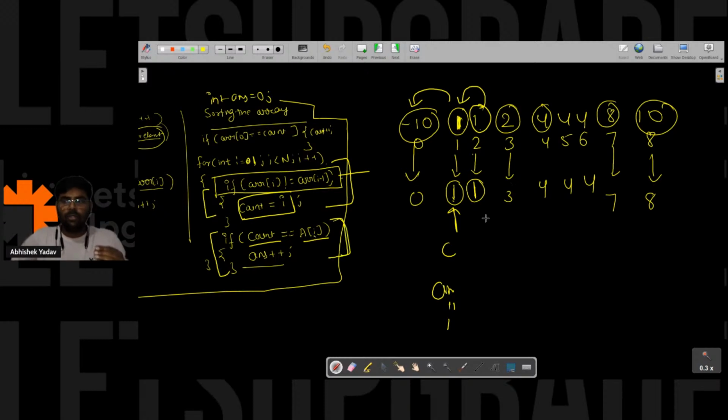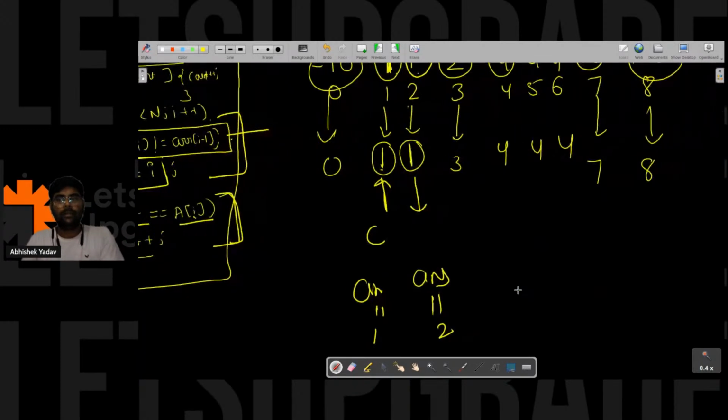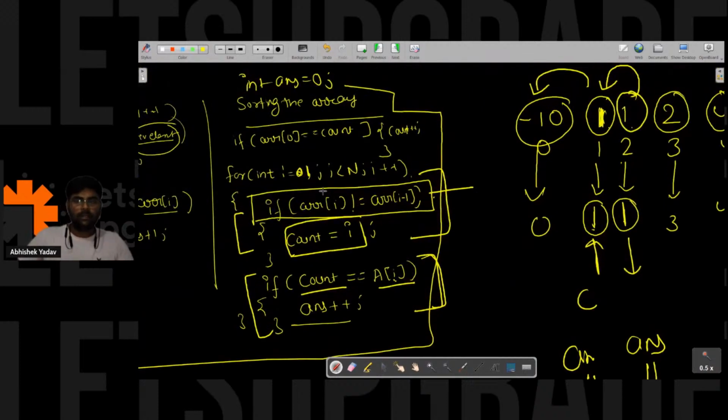And this will be true. Again, what I will do? I will increase the value of answer. It will be 2, right? So for count, are we writing another for loop? No, no, no, Tarun, we are not writing any other for loop, right? We are doing the same for loop here. You are getting that point? Here you can see we are doing it in the same for loop, right? Yes or no?